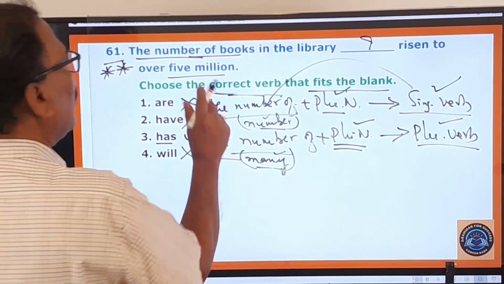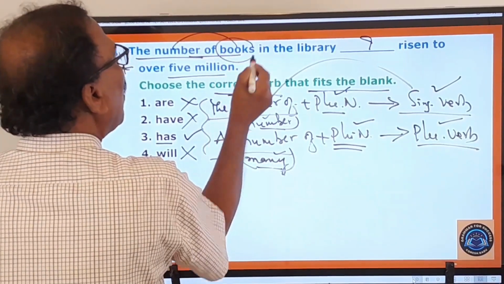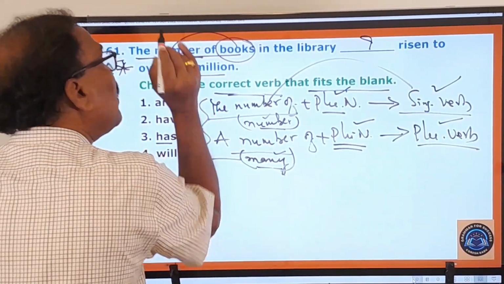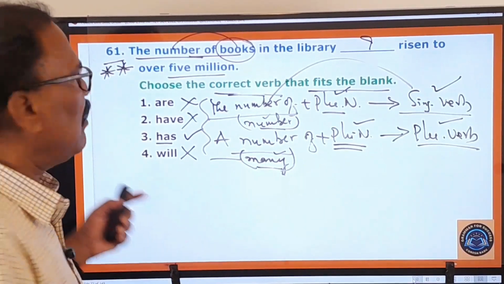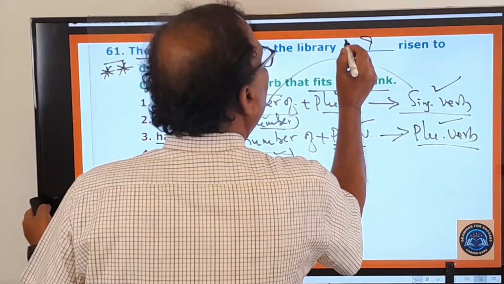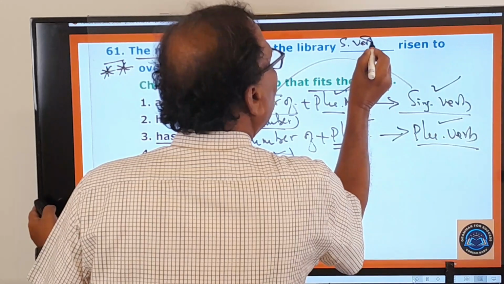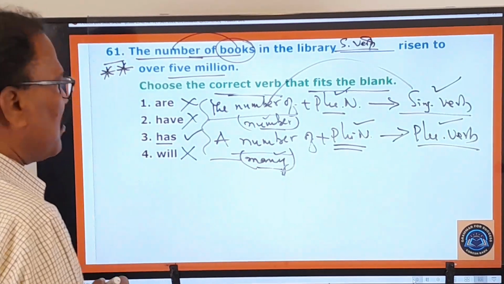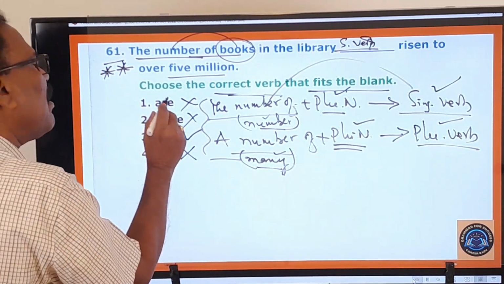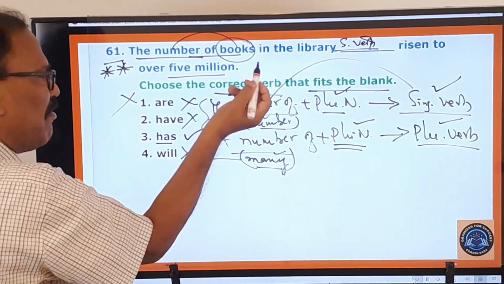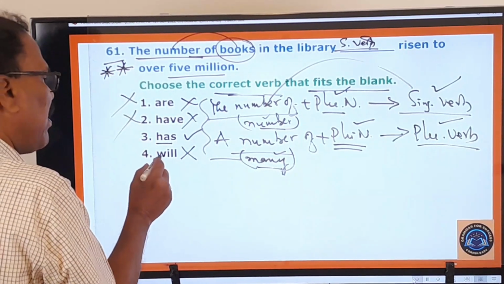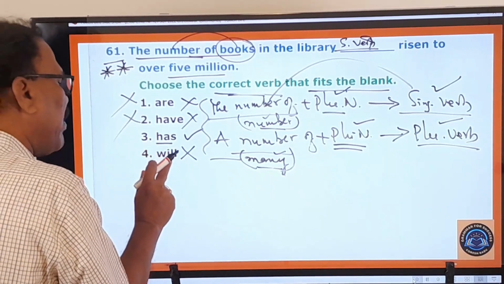And here, the number of books, pustakala yokka sankhya, number, that's all. Number means sankhya. Sankhya means singular. Therefore, here you have to use only a singular verb. But here, are is a plural helping verb, therefore it is gone. Have is a plural helping verb, gone. And has or will you have to use.